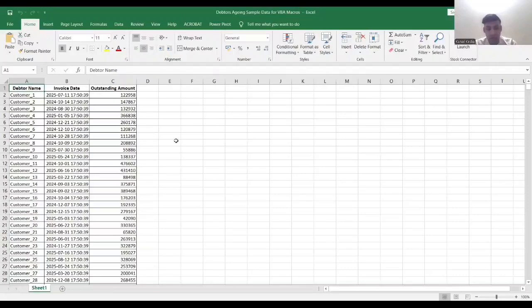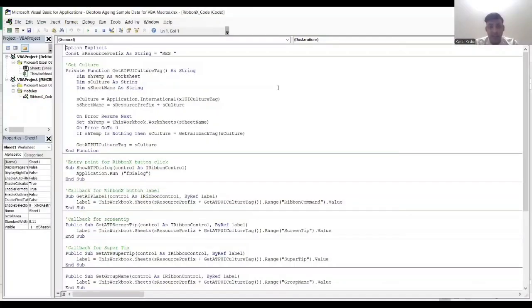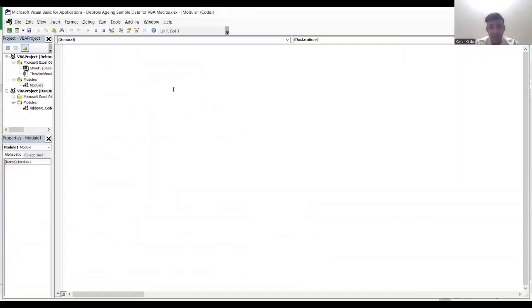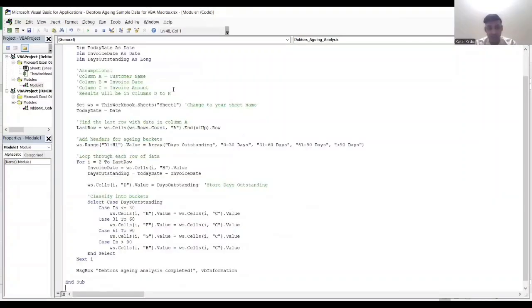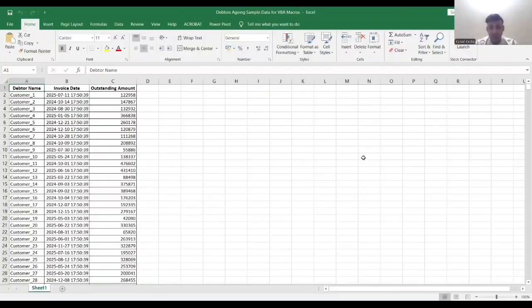How do we do it? So we need to use the keys Alt F11. When you hit that, a window opens. So now if you can see various tabs, we need to go to the insert button and select module. A blank template will open. Here you paste the VBA macro which was generated by ChatGPT. Once you paste it, you can just go above and close it. So it is saved there.